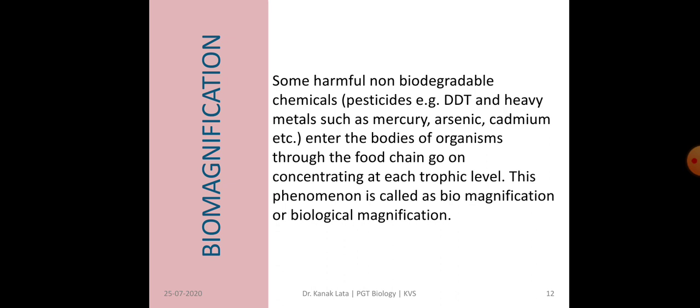Now it is about biomagnification. Biomagnification is a phenomenon in which there is concentration of some harmful non-biodegradable chemicals like DDT, heavy metals such as mercury, arsenic, cadmium, etc. at each trophic level. And the concentration is through the food chain. So, biomagnification is highest at the higher trophic level.